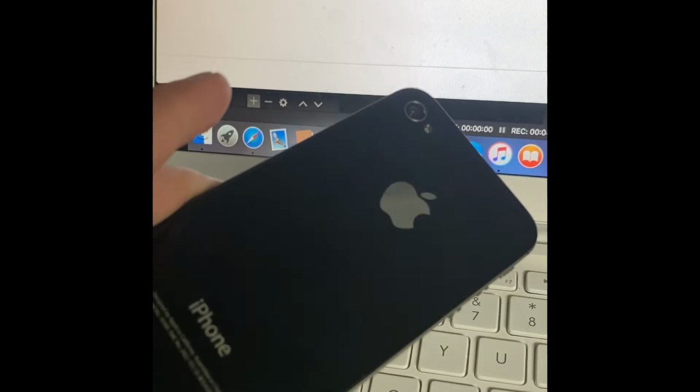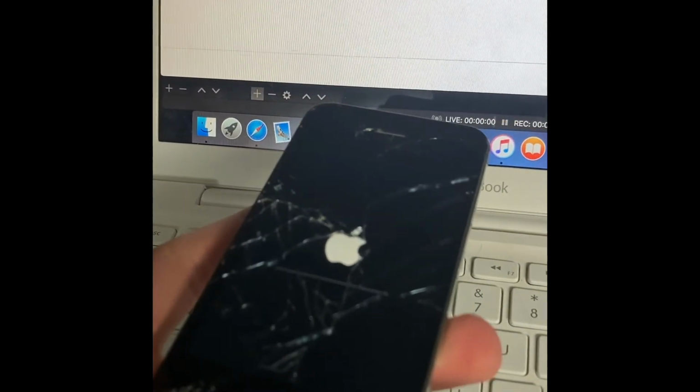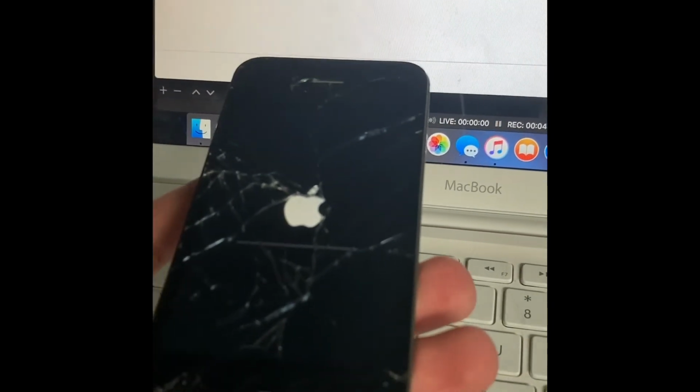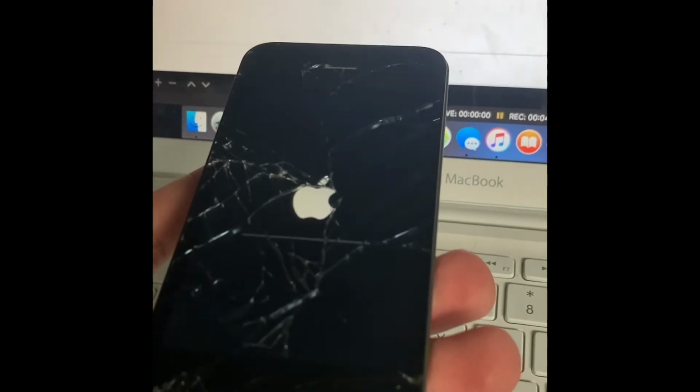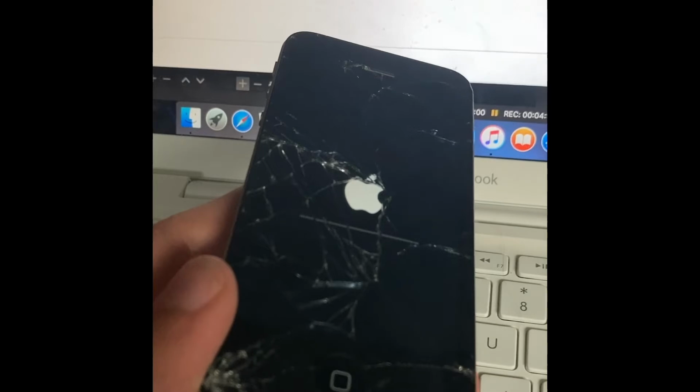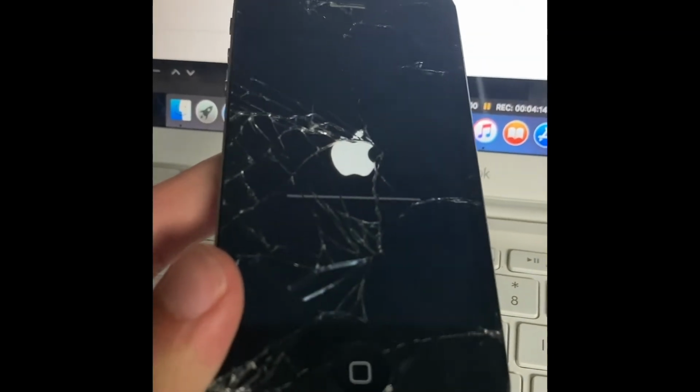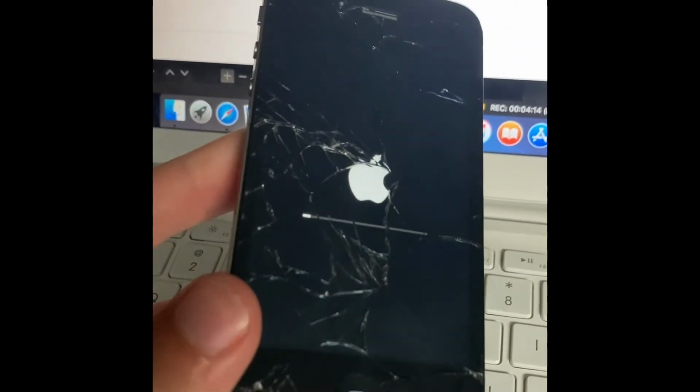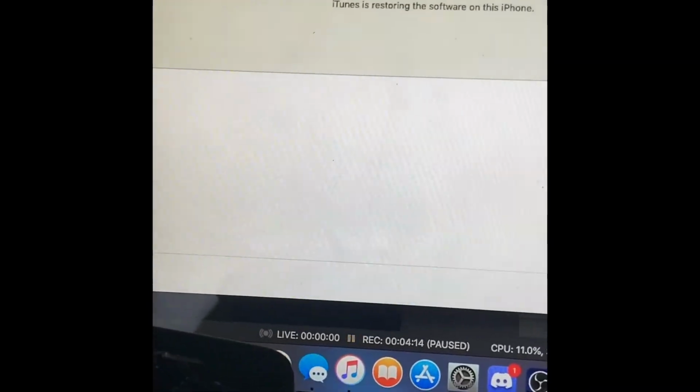The SIM card slot is also, I would say, the more beautiful models of the iPhone 4, but the 4S is still good in white. I have a 4S in white and an iPhone 4 in black, but I will get a non-CDMA model, obviously. But yeah, as you can see, it is updating while installing iOS 7.1.2.